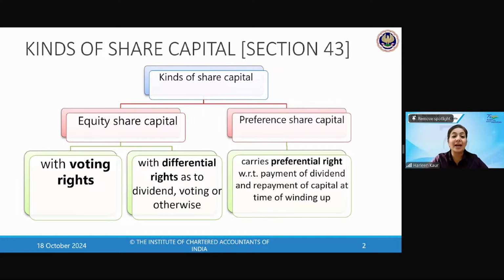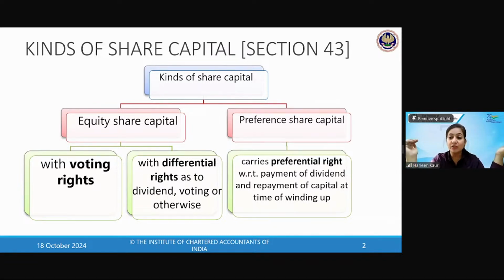Okay, so share capital and debentures. Children, you must have done prospectus by now. So from prospectus you're now moving to the shares. You have learned how you invite the public to take up shares in your company. And now you're talking about what actually shares are and how share capital is issued.